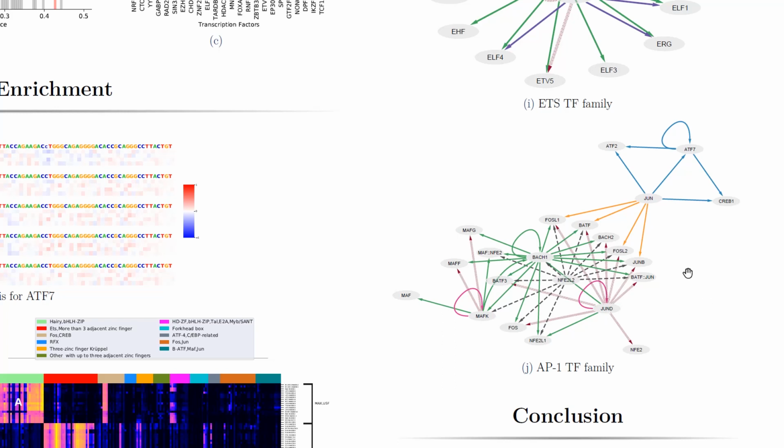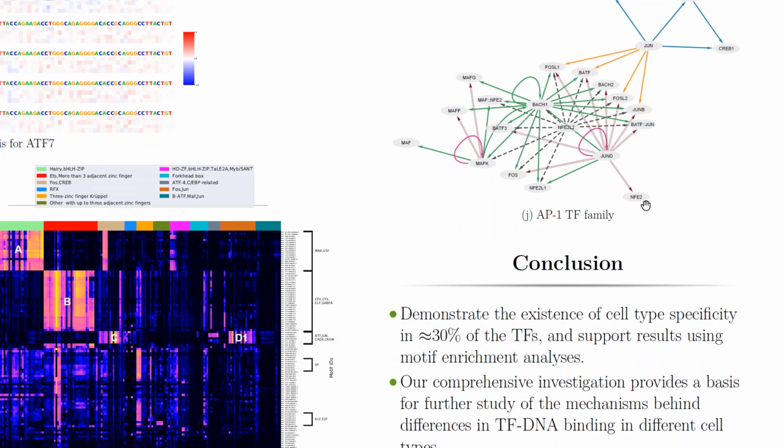However, as AP1 transcription factors are sometimes oncogenes in some cell types and tumor suppressors in others, we notice here, for example, that for A549 and for HepG2, the AP1 transcription factors are enriched in JUN. However, for K562, we do not notice that it's enriched there. So here we observe cell type specific behavior of the transcription factor JUN in the different cell types.